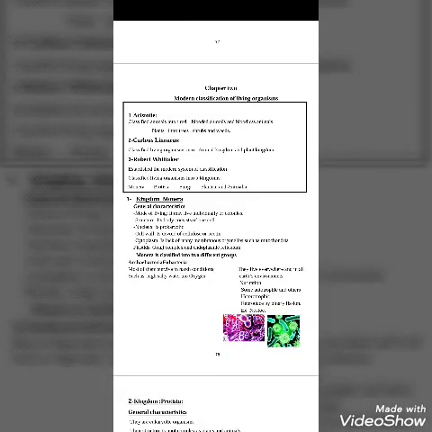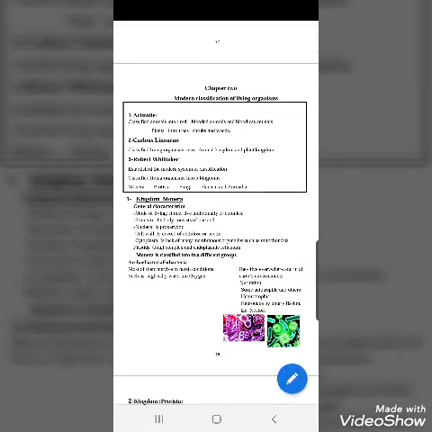Some of them are big, some of them are small, some of them are unicellular. You cannot see them by your eyes. Very small in size, they are microscopical organisms. And some living organisms are big in size, huge maybe, like huge trees, huge elephants, huge whales, and so on. So we have a lot of living organisms around us.